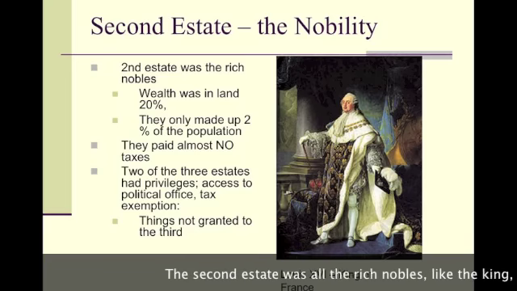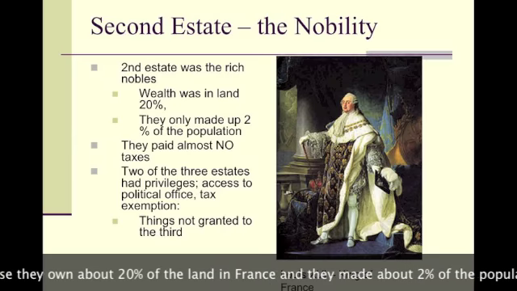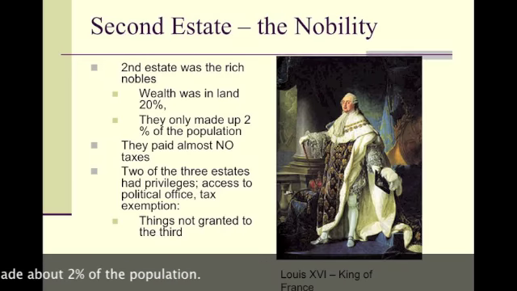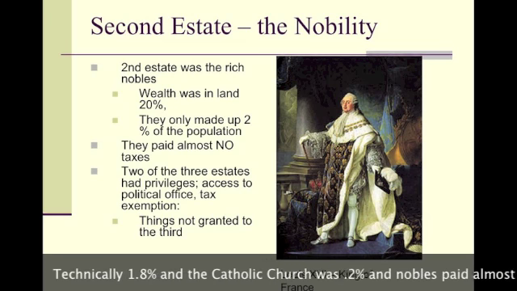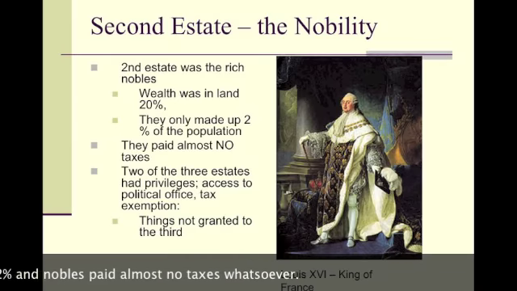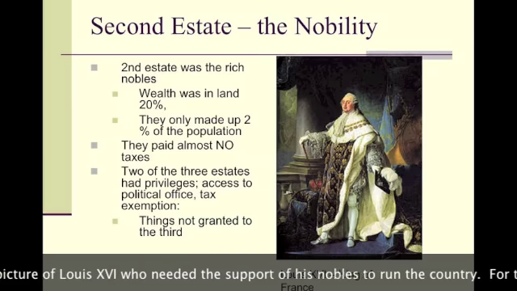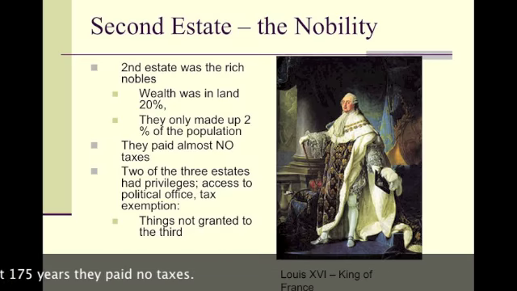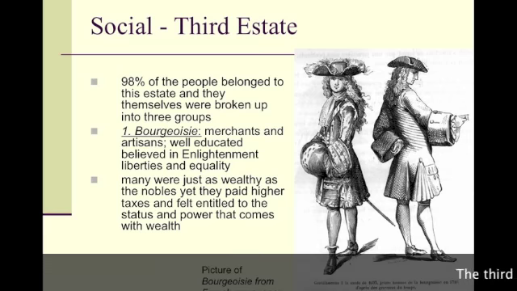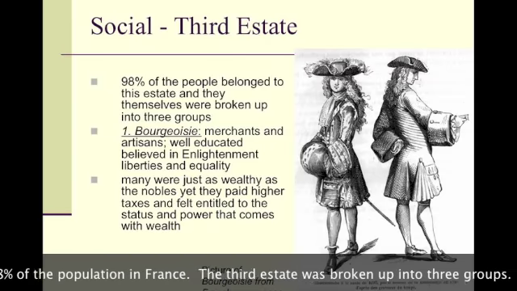The second estate was all the rich nobles, including the king, who were really wealthy because they owned about 20% of the land in France, but they only made up about 2% of the population. Technically, they were 1.8%, and the Catholic Church was 0.2%, and they paid almost no taxes whatsoever. Here's a picture of Louis XVI, who needed the support of his other nobles to run the country. And for the last 175 years, the king and the nobles paid no taxes. The third estate was 98% of the population of France.